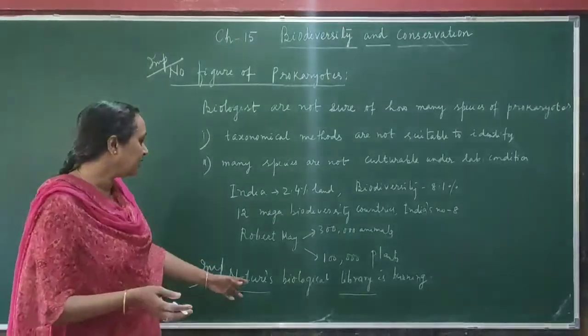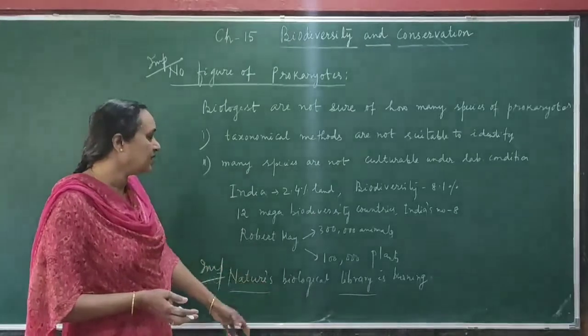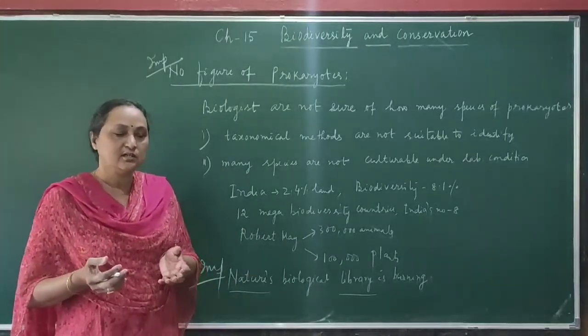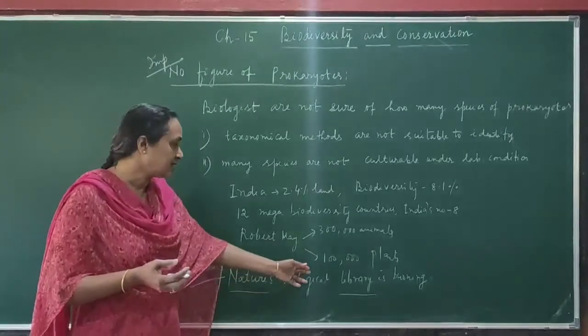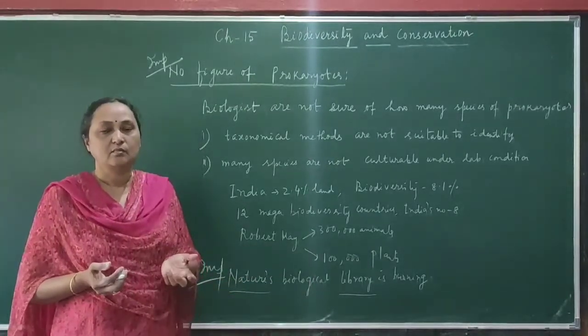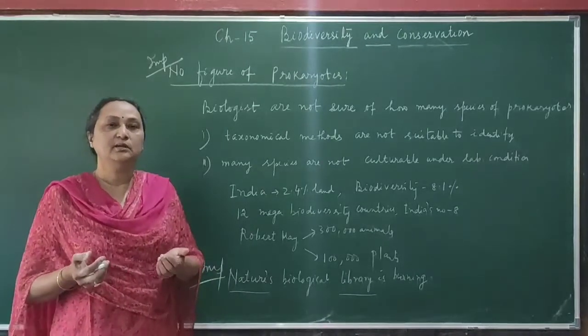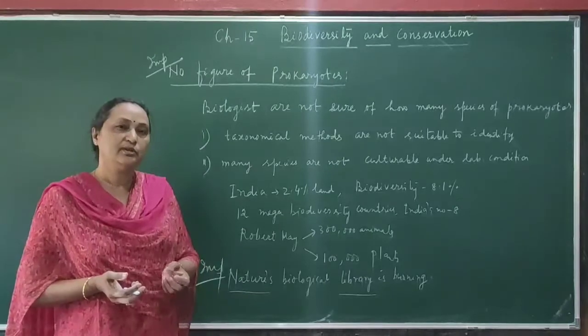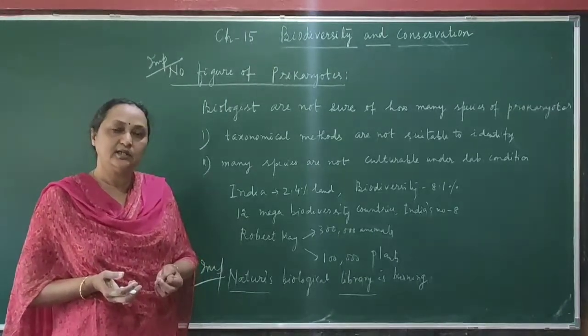Similarly, in nature also there are many different types of plants and animals present. So nature is considered as a library. For example, suppose the library burns, and there is no catalog, then you will not be able to know which books were kept in the library.